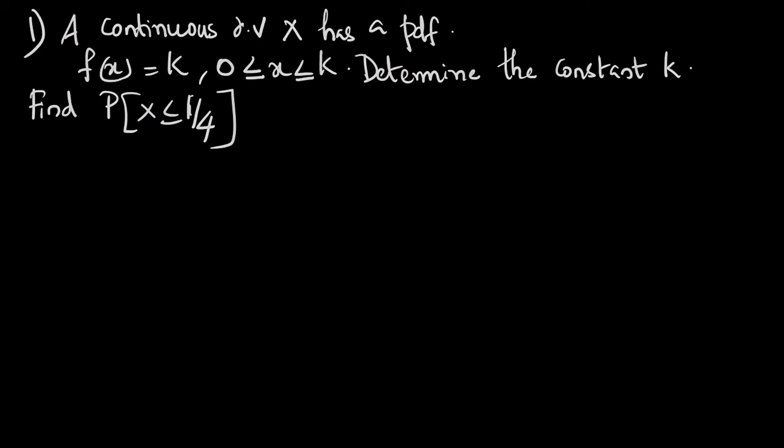We can look into the problems. The first problem is: a continuous random variable x has a probability density function f of x equal to k, where x lies between 0 and 1. Determine the constant k, as well as find the probability of x less than or equal to 1 by 4.